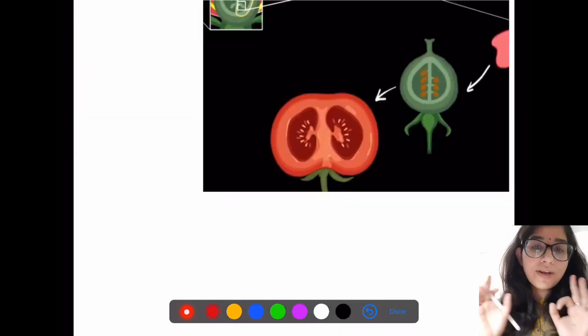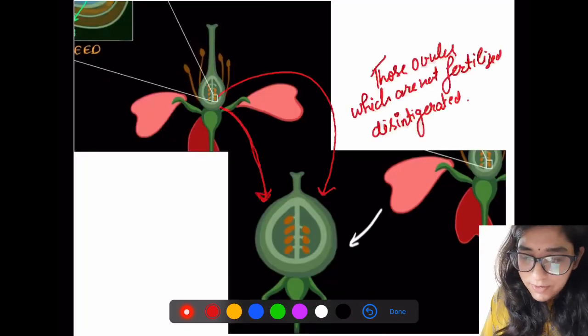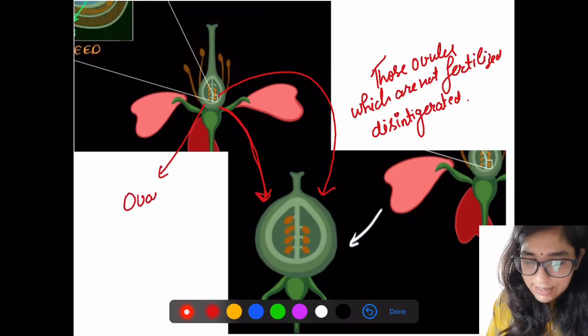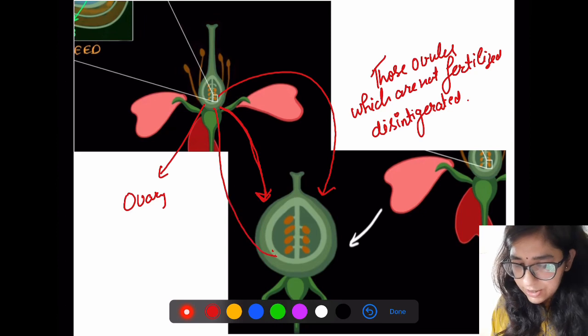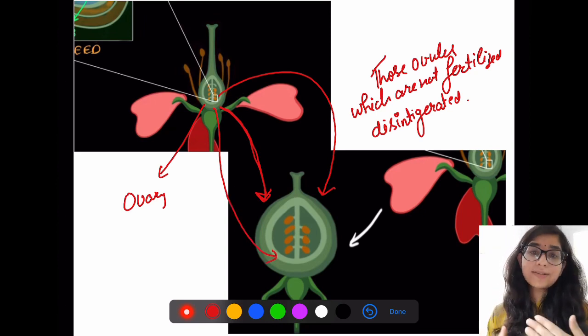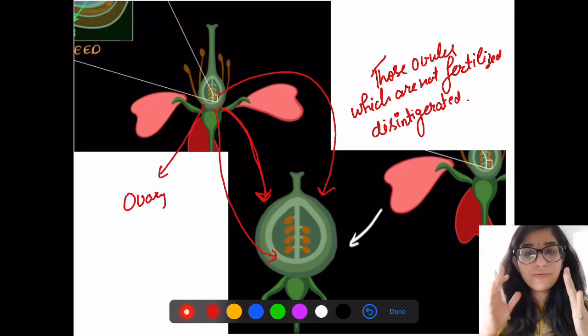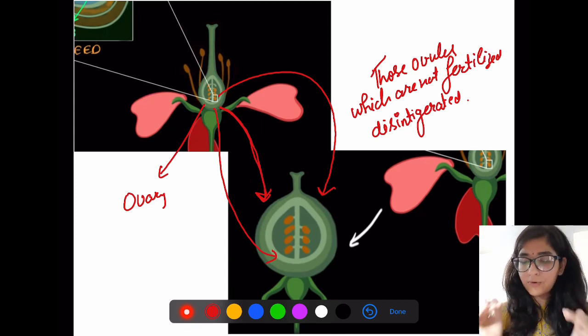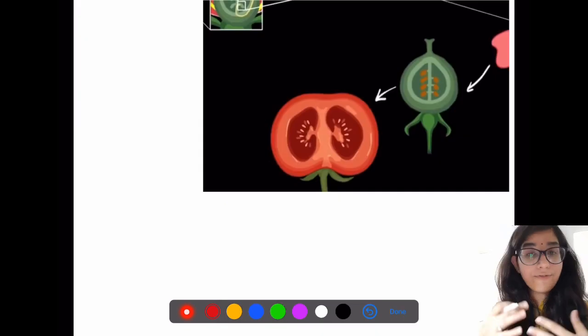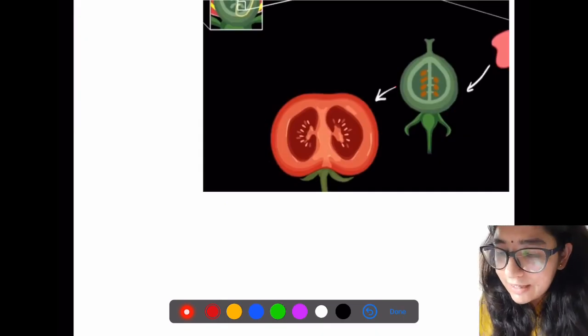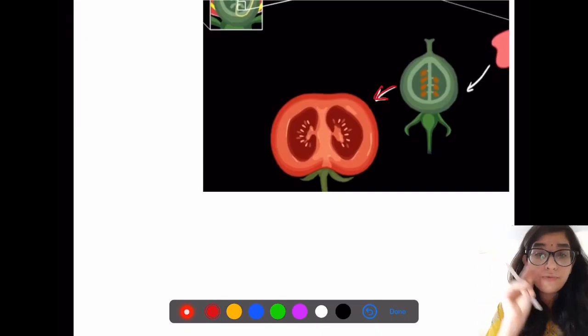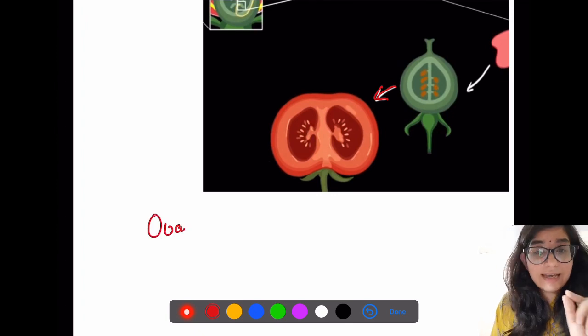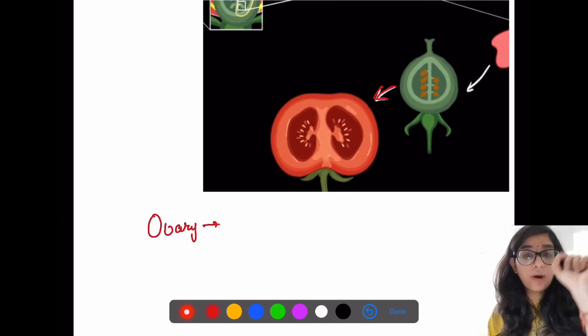Now this ovary becomes bigger. This is the ovary, right? Just look at its size, because it is going to give rise to fruit. So this ovary becomes more and more bigger in size, it develops, and ultimately it changes into fruit. Again, I am saying a few things which are very important.